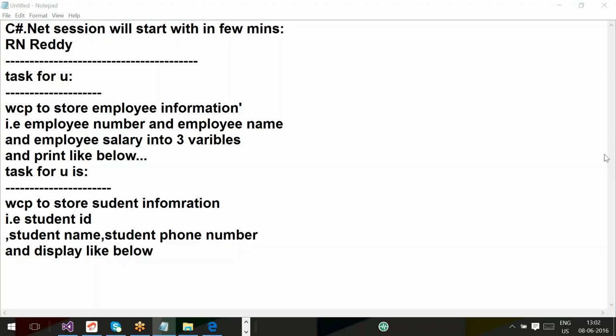Student ID, student name, student phone number, and display like below. Right? So what you are accepting from the user is student ID, student name, student phone number. Can you write the program, guys, all of you?